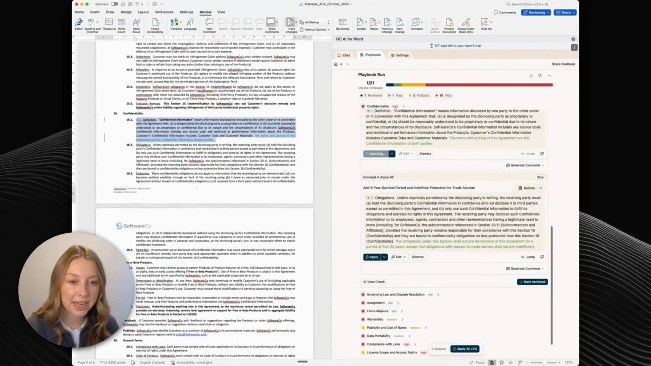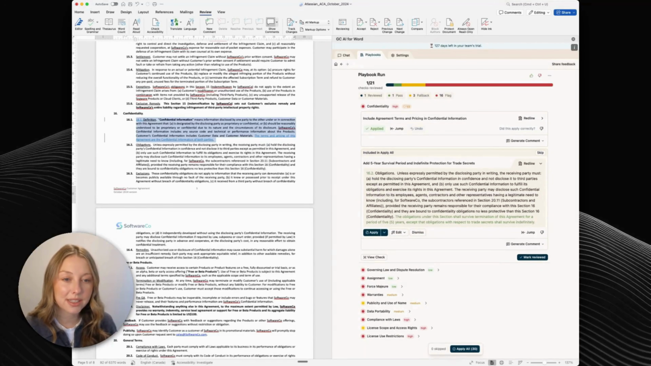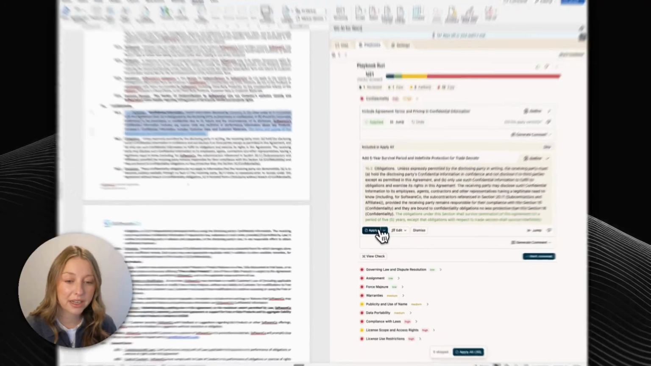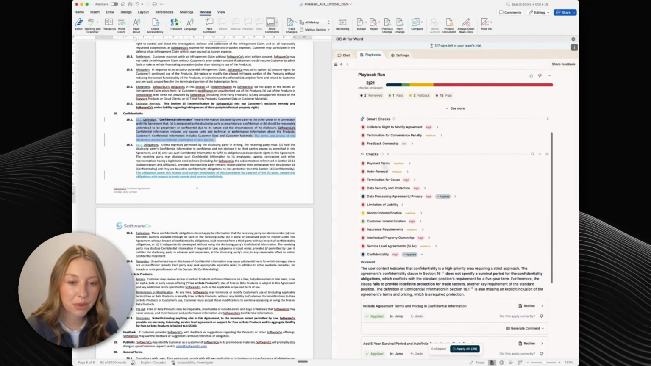GC AI has also flagged that the confidentiality section doesn't have the appropriate survival period. Here, I'm fine with 5 years, so I'll go ahead and hit apply here as well. Now let's take a look at the smart checks.